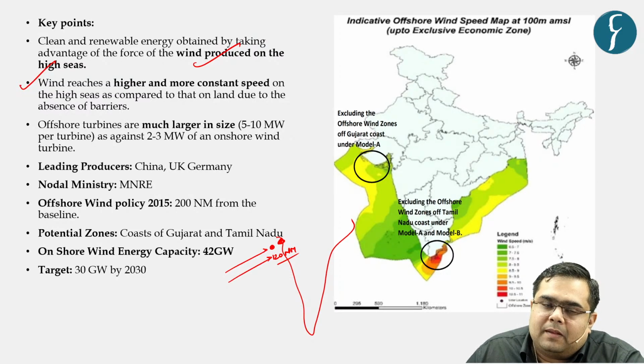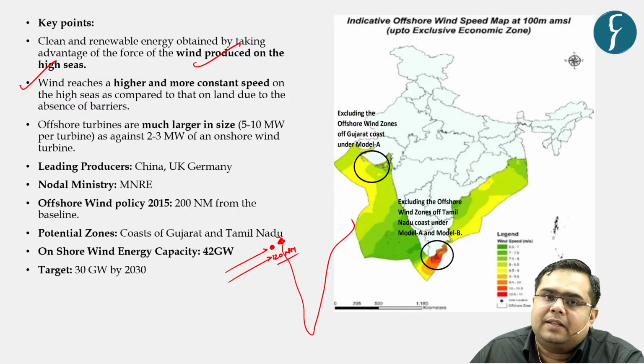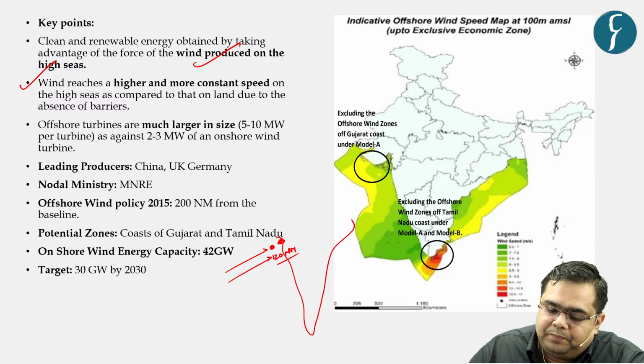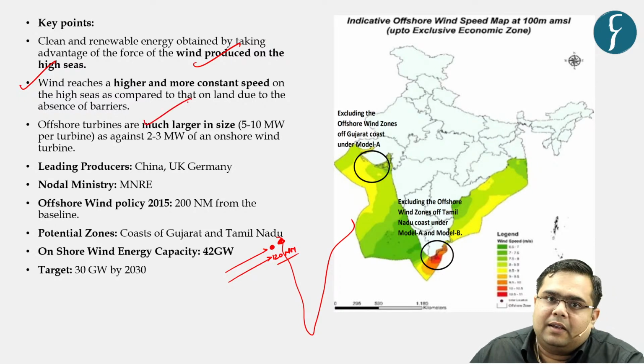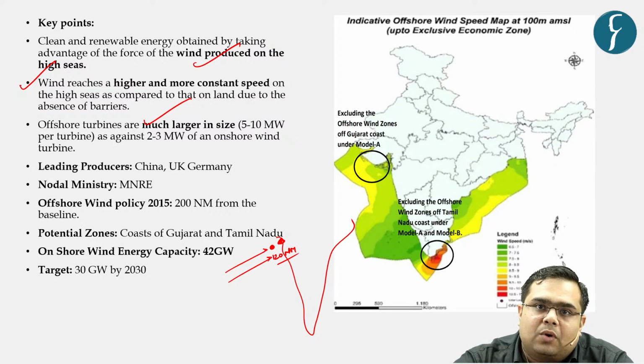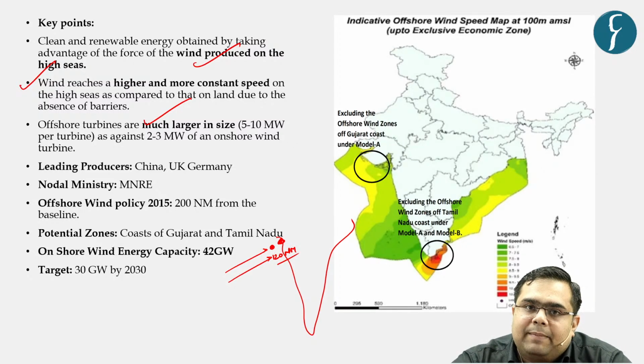So we can install larger turbines, and there is less disruption, so energy production is higher. That is why turbines installed in the sea are much larger: because of the higher wind speed, larger turbines can also be turned there.